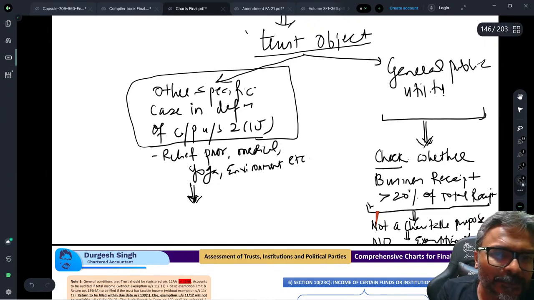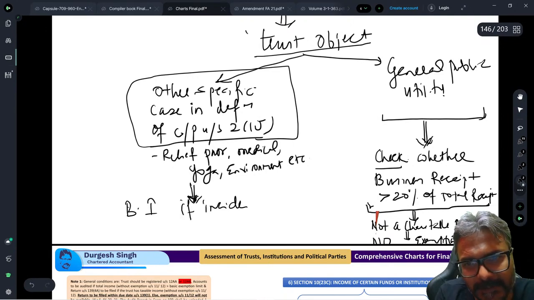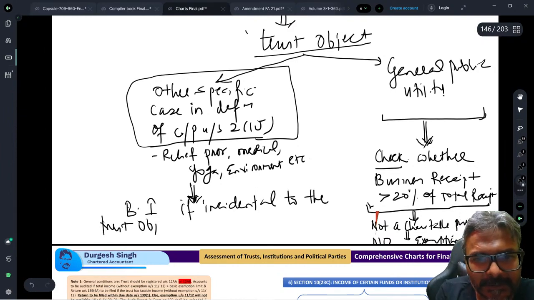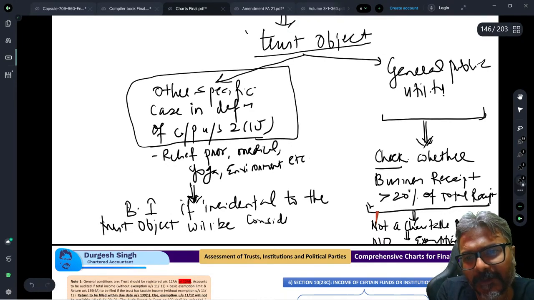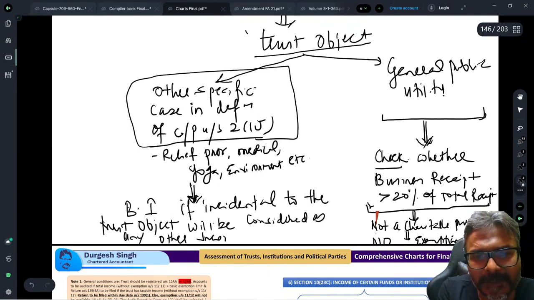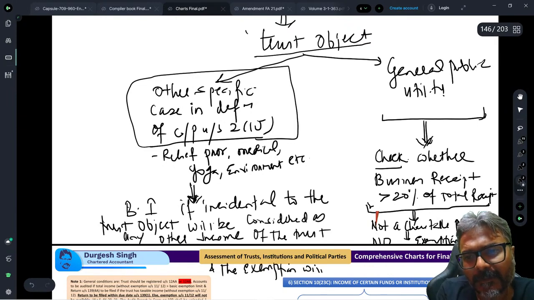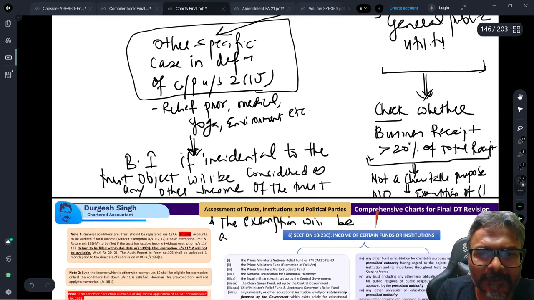And where it falls in this category, the business income, if incidental to the trust object, will be considered as any other income of the trust, and the exemption will be available on application.